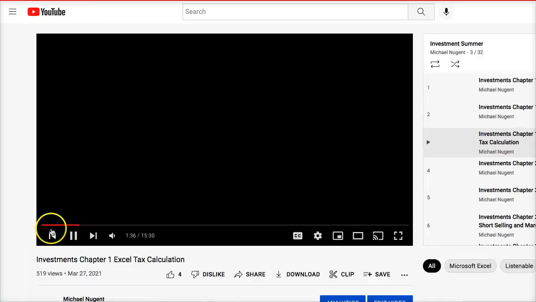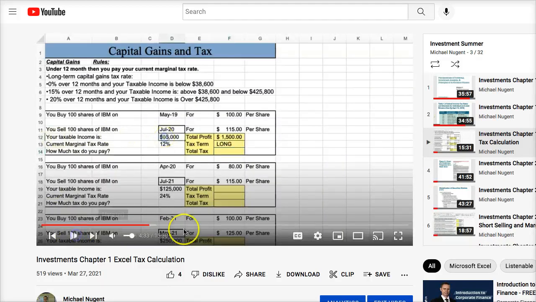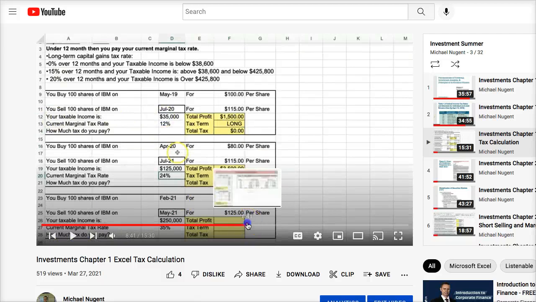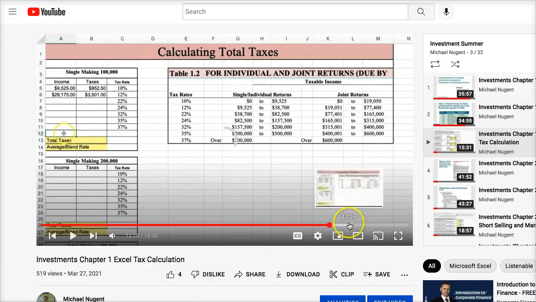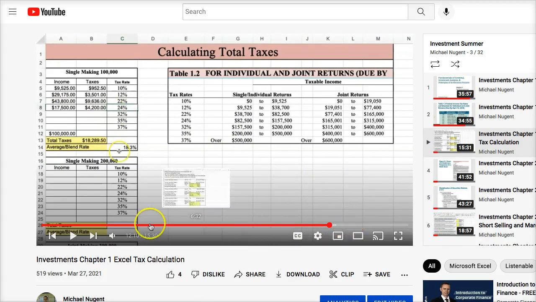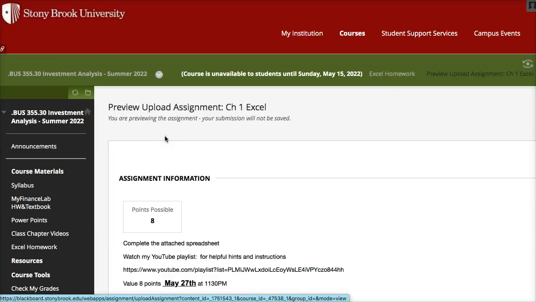So you click in here, and this will give you a step-by-step of how to complete the problem, including all the formulas, so you can use Excel to finish and complete the spreadsheet for each of the equations and problems. Now, this is also backed up in the textbook, which goes over how to solve these problems, and the homework manager will do similar problems. But you're going to need to watch the Excel video to learn how to complete each of the chapters.